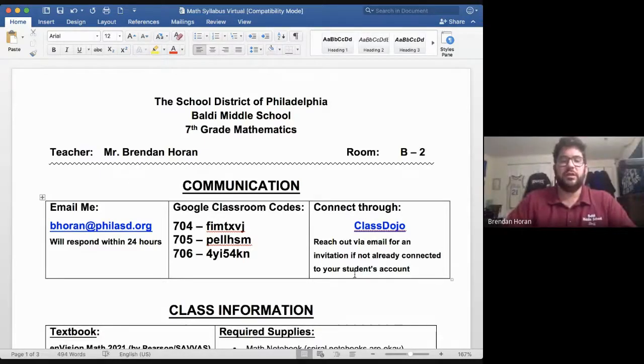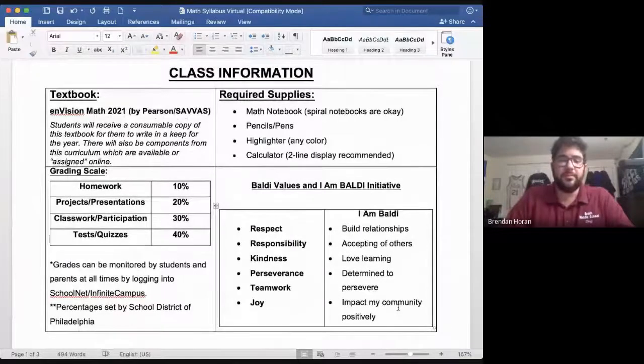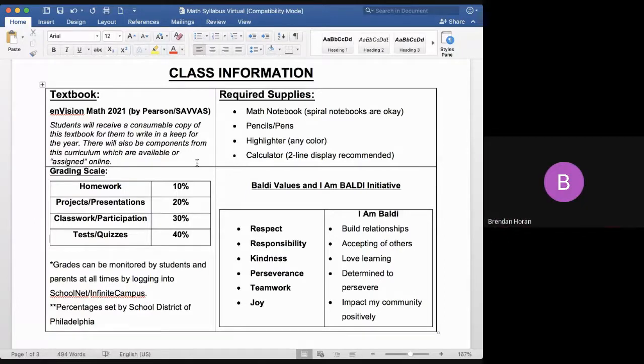Class information here are just some of the pieces that your student will need in order to have success this year. Beginning in the top left box, the textbook that we have is the Envision Math 2021, formerly by Pearson, currently by Savvas. They will receive a consumable copy of that textbook. Mr. Carr and Miss Ryan are at Baldy Middle School certain days out of the week in order to hand out those hard copy materials. I also have a PDF copy available for each of the first 3 topics that we'll go over. So if that's easier to use, your student may definitely use that.